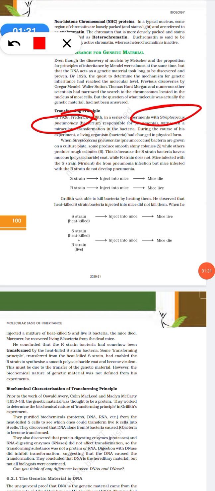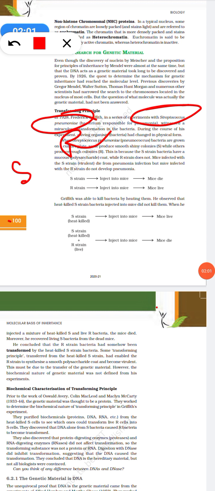When grown on a culture plate, some produce smooth shiny colonies, termed the S strain, while others produce rough colonies, termed the R strain. The S strain bacteria have mucus, that is a polysaccharide coat, while the R strain doesn't have it.